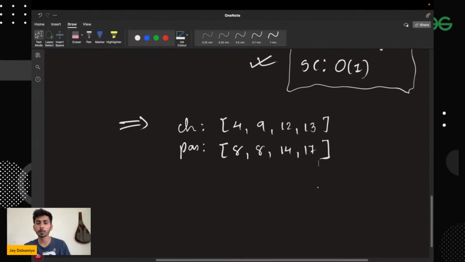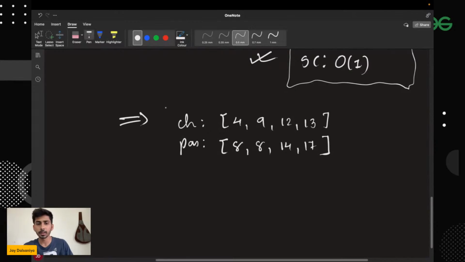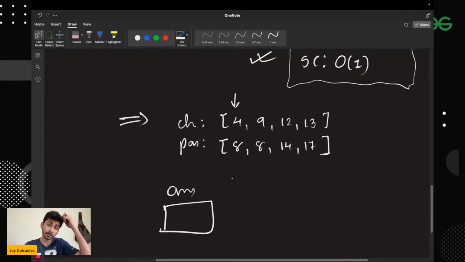So in order to solve this, assume that the array was not sorted. I calculated this test case and gave it to you in a sorted manner. So after sorting, let's say for a test case, this is my condition of the array. Now in order to get the answer, I'll be taking the absolute difference of the chair's position and the passenger's position, right?